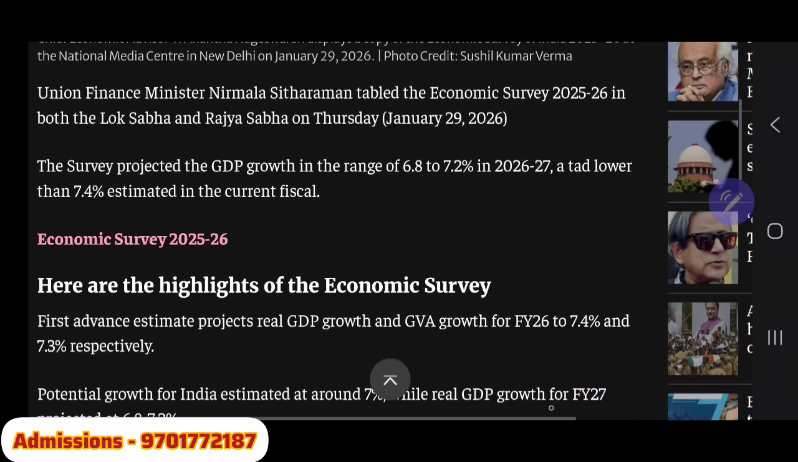Chalo. Now let us go ahead and see what is there in the kitty for us. The Union Finance Minister tabled the Economic Survey 2025-2026 in Parliament, both in the Lok Sabha and Rajya Sabha. The survey projected the GDP growth rate in the range of 6.8 to 7.2%. We have already learned it. Some important highlights, let us see them one by one.